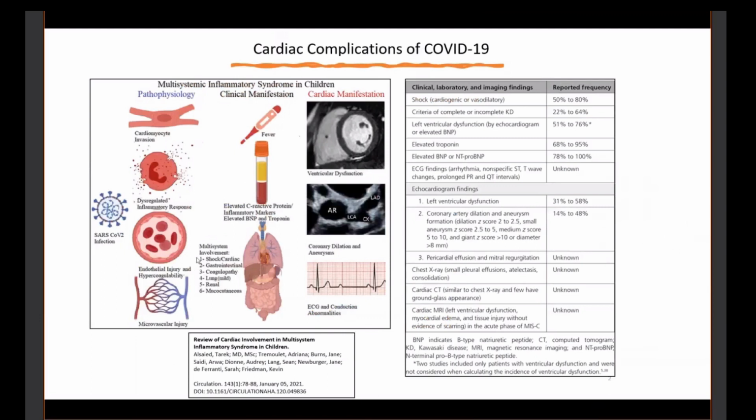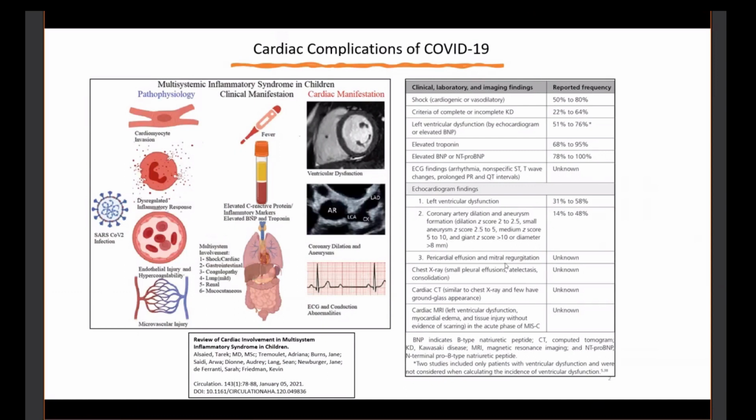This was a macro review of all of the available MISC reports showing that 50 to 80% of these kids presented in some form of shock. A significant number have had incomplete Kawasaki's disease criteria. A significant number had left ventricular dysfunction and elevated troponin, as well as a BNP, which we're seeing often. Very few of them got a cardiac MRI, so we don't really have any data for these kids. And the same is true for cardiac CT to look at coronaries.